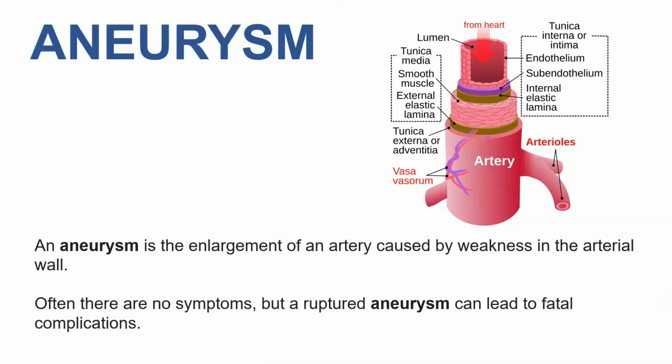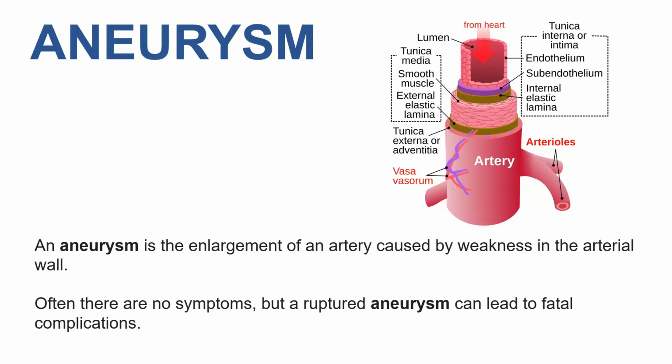Hello all, in this video we are going to see what an aneurysm is. Before going to the aneurysm, firstly I would like to explain the structure of an artery. Basically the artery is made up of the lumen, the tunica media with smooth muscle, as well as the external elastic lamina, and it also has the tunica externa, also called the adventitia. The blood supply to these major arteries or major veins is the vasa vasorum.